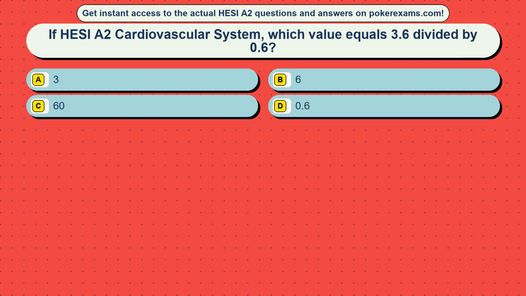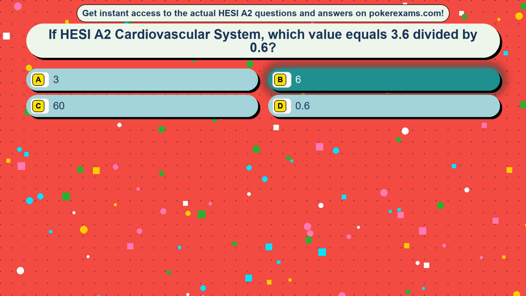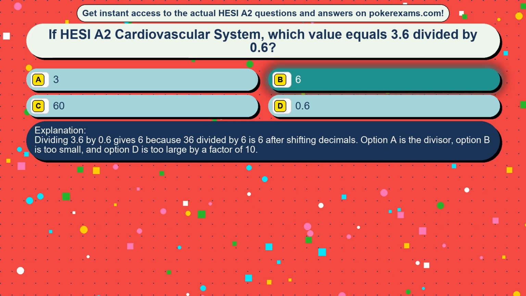Question 50. If HESI A2 cardiovascular system, which value equals 3.6 divided by 0.6? Option A, 3. Option B, 6. Option C, 60. Option D, 0.6. The correct answer is option B, 6. Dividing 3.6 by 0.6 gives 6 because 36 divided by 6 is 6 after shifting decimals. Option A is the divisor, option B is too small, and option D is too large by a factor of 10.